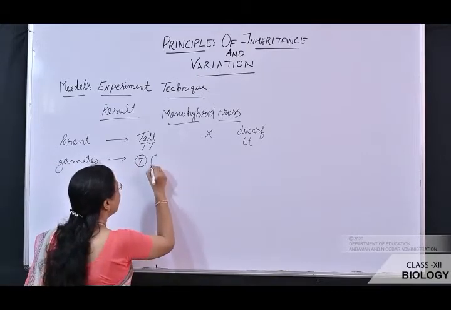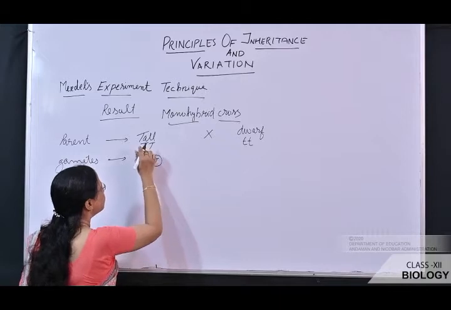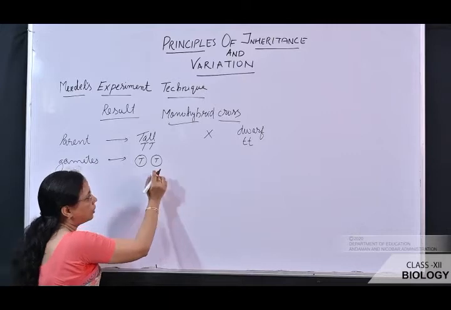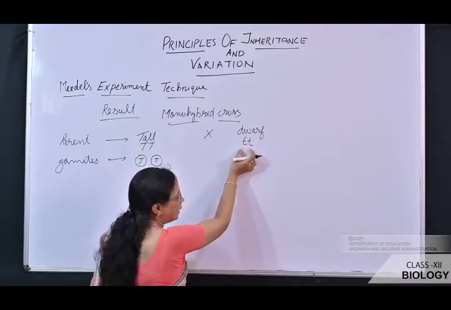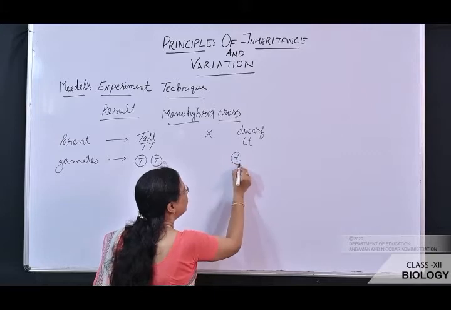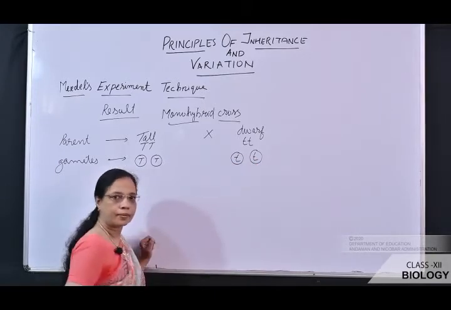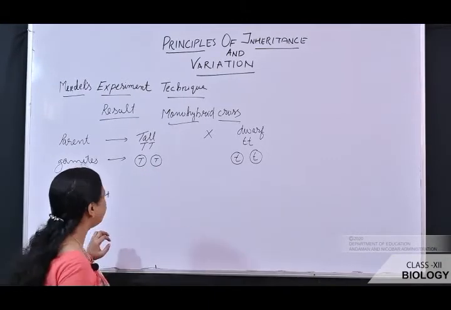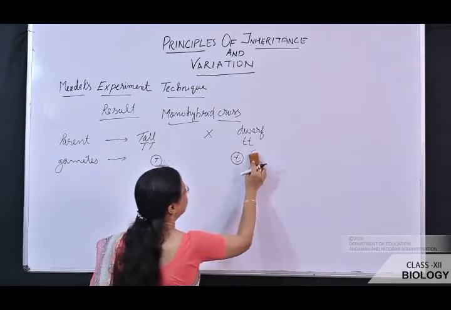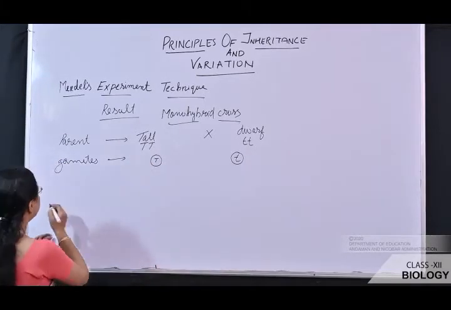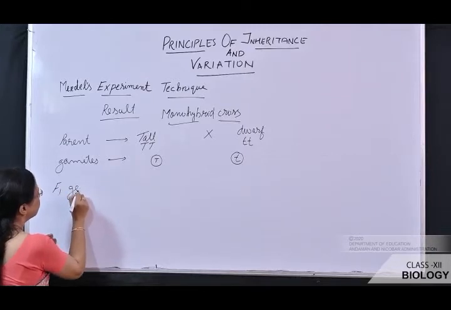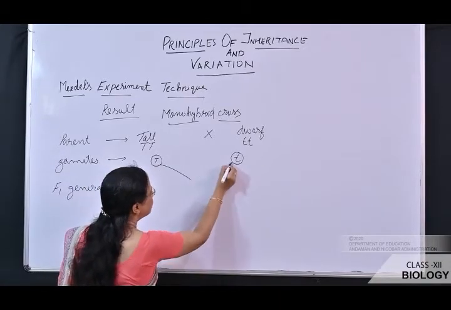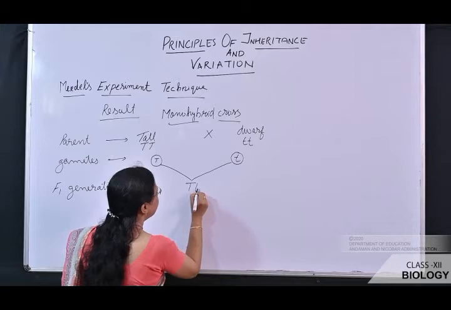Okay, so the next gamete will receive another allele. This allele will go to this gamete, and this allele will go to the next gamete. Similarly here also the allele gets separated, and only one allele will go to the gamete. Now you can see here the gamete is carrying similar types of allele. For our convenience, we will take only one gamete. The fusion of this gamete forms the F1 generation. When it is fused, it forms capital T, small t.